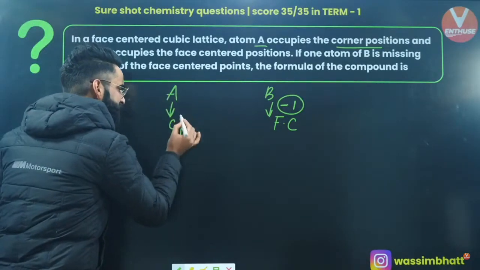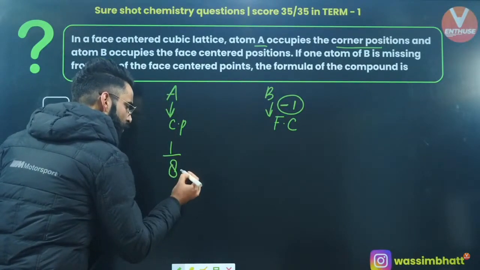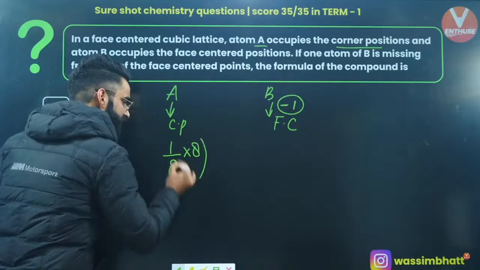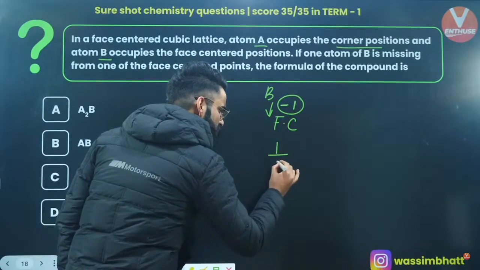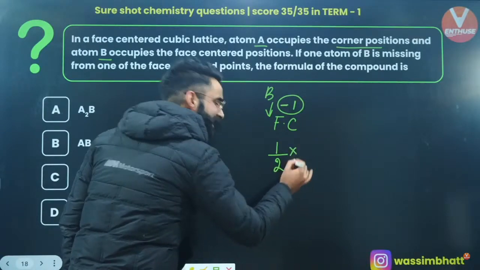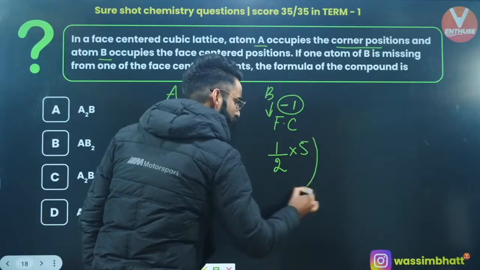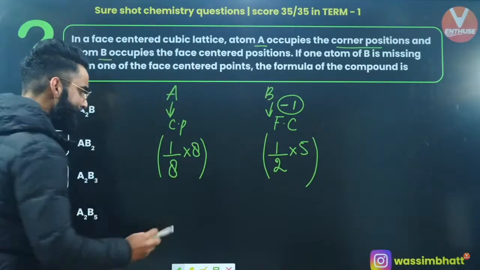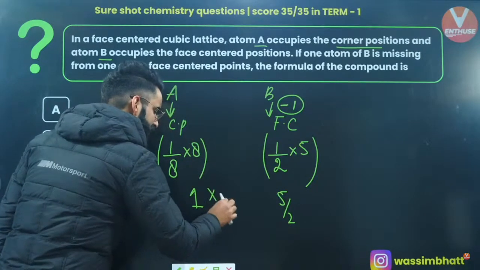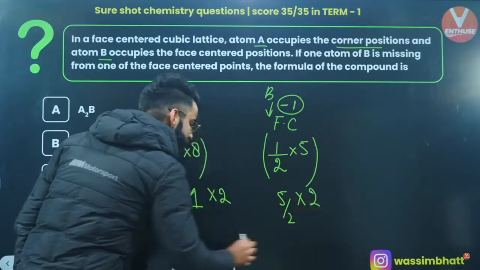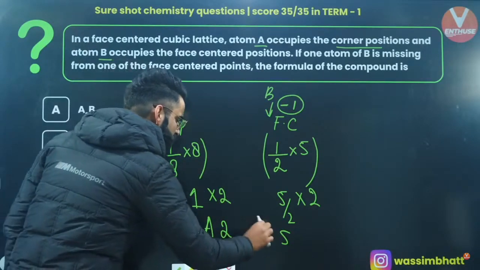A particles are present at the corners of the cube. Contribution of the corner particle towards the cubic unit cell is 1/8. Total there are 8 corner particles, multiplied with 8, right? Contribution of the face-centered particle towards the cubic unit cell is 1/2. Total there are 6 face-centered particles, but out of 6, 1 is missing, so I'll be left with 5 only, right? So I've multiplied it with 5. So this value will come out to be 1, and this value will come out to be 5/2. If I multiply with 2 here, the value comes out to be 2, and the value comes out to be 5. So the correct formula is going to be A2B5.